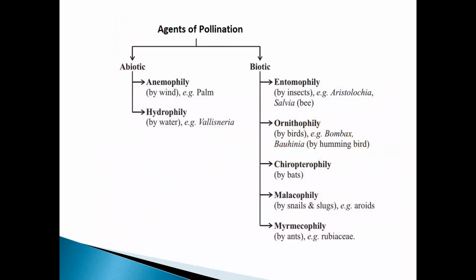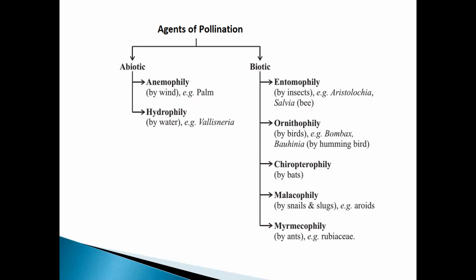Next, coming to agents of pollination. This is very important, students. I would like to request you to write this down, or at least take a picture of it, so that you will remember. It's better that you write it down and keep it, so that whenever you need to study, you can just go through this. It's enough, because you will get one idea. It's a mirror of everything that is there in the agents of pollination.